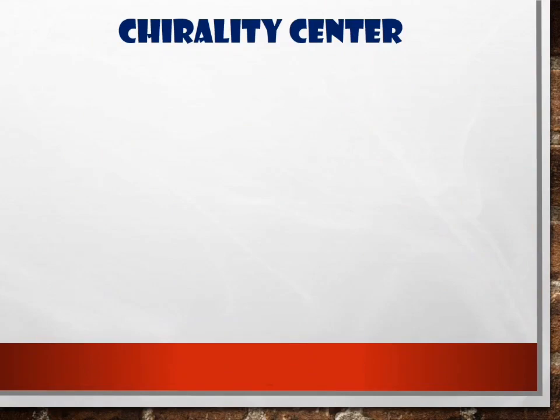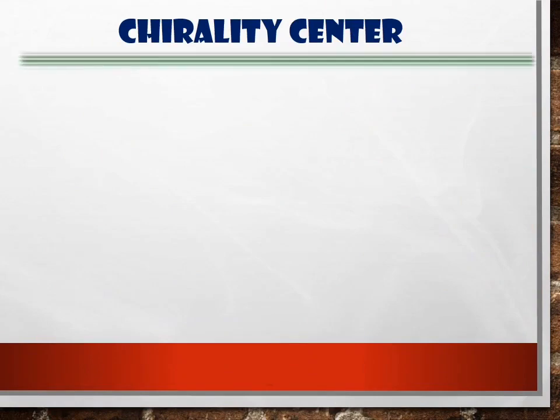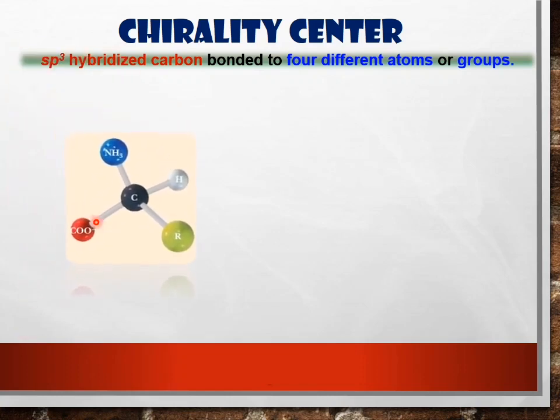Now we look at the chirality center. A chirality center is an sp3 hybridized carbon bonded to 4 different atoms or groups of atoms, like this. So look here, class. This carbon atom is bonded to this group NH3, and one atom here which is hydrogen, and R here refers to an alkyl group, for example a CH3 group, and then bonded to COO minus.